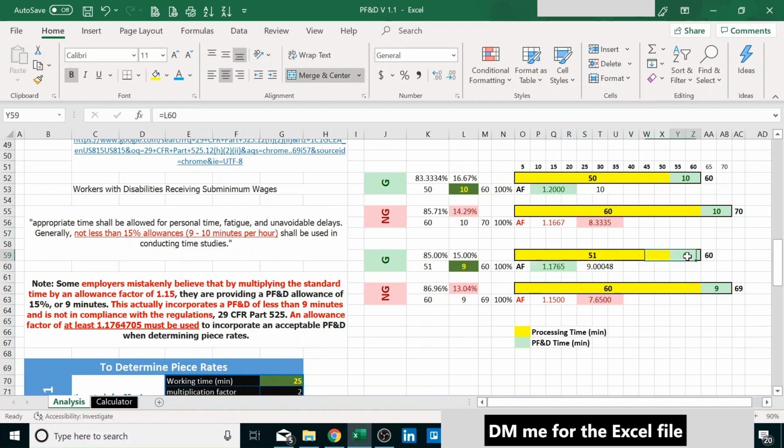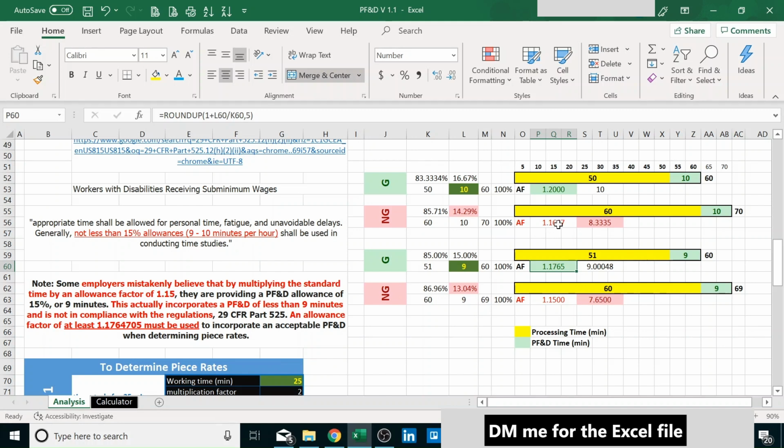51 minutes processing, 9 minutes PF&D, total of 60 minutes. So 51 is 85% of 60. We're good. So 15, that's the minimum allowance by law. So we're good. We've incorporated 9 minutes. What's the allowance factor? Well, exactly what the law says. That's the minimum, 1.1765. And we round up to the fourth decimal, and we'll see why. The law has a note on why rounding up to 4 is a good practice.